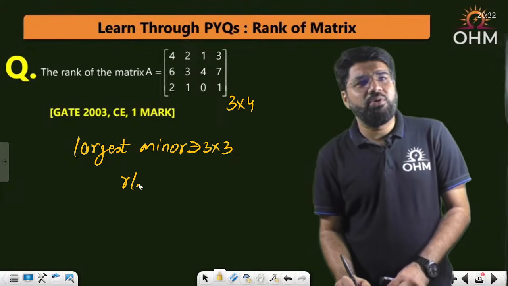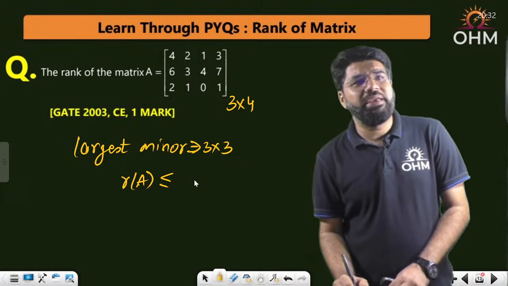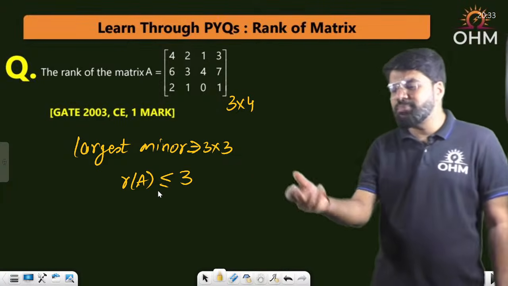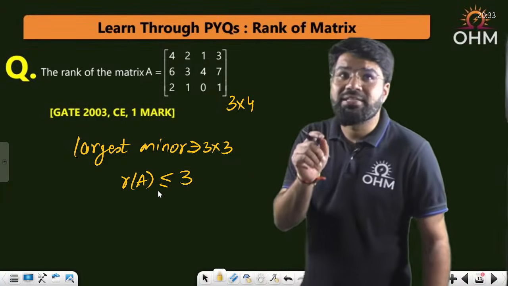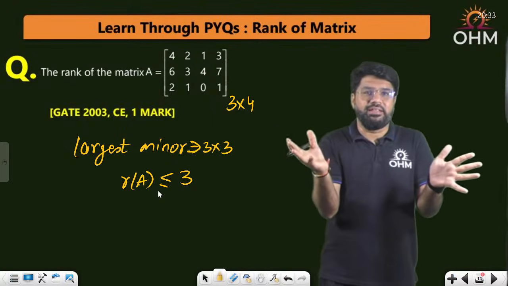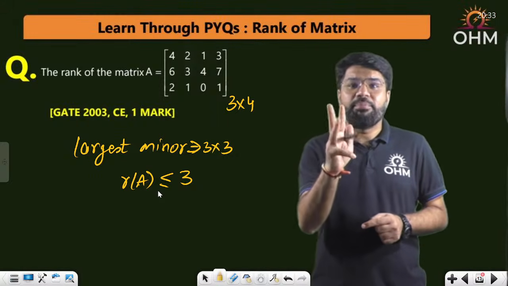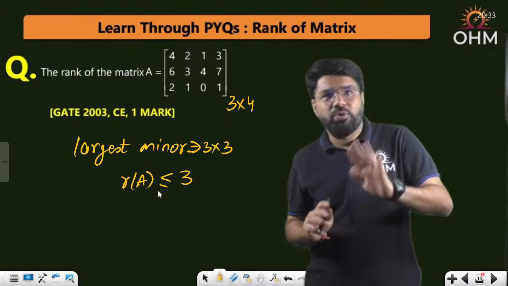Okay, but without calculating the rank, what should I say? The rank of this matrix cannot be greater than 3 at least, because the largest minor is 3. Rank is known as the largest order of non-zero minor. Whether it is 0 or non-zero, that is the secondary thing, the second step rather. But what is the largest minor? Third order. So rank can be maximum 3, or below 3. Got it?